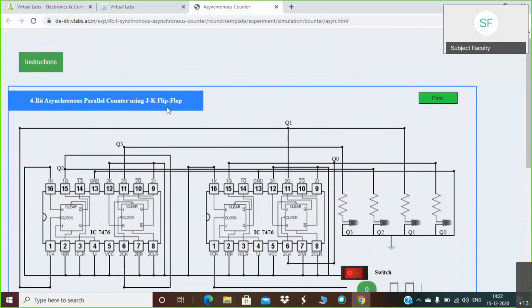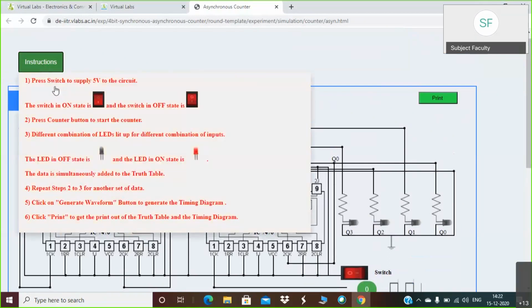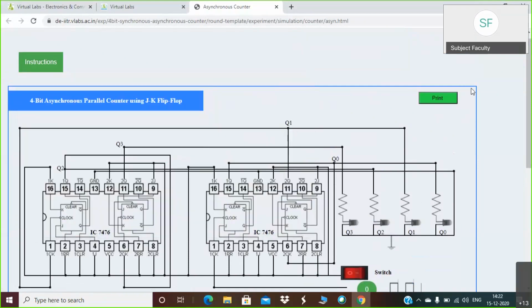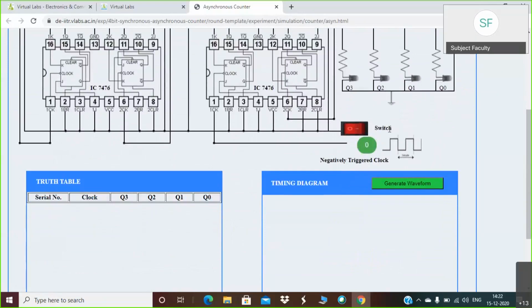So at any point, if you are not aware of the instruction, you can see on here and you can read all the instructions. So first is you have to keep the switch on. So one switch is here. It is basically a power supply switch. So you have to keep it on 1. So now power supply has been given to your circuit.